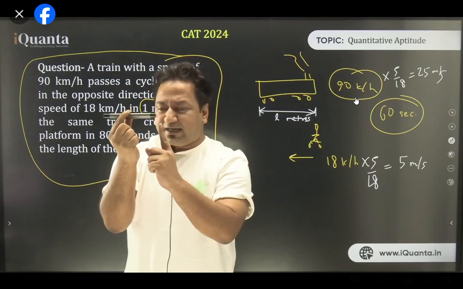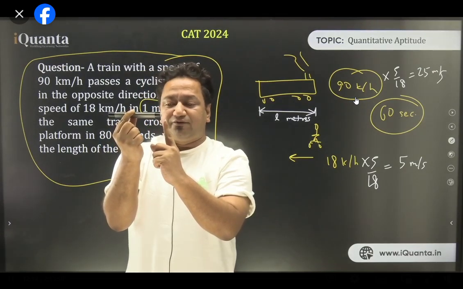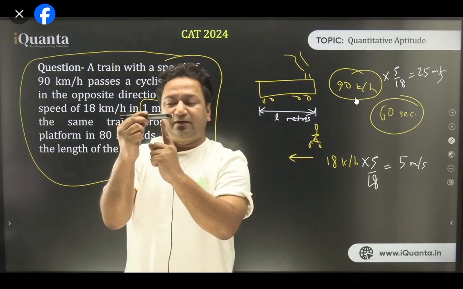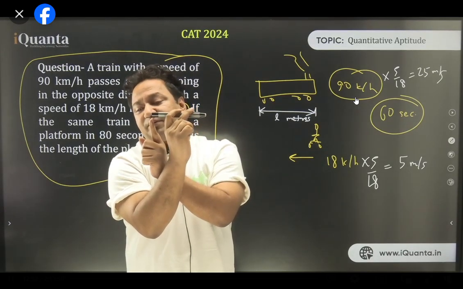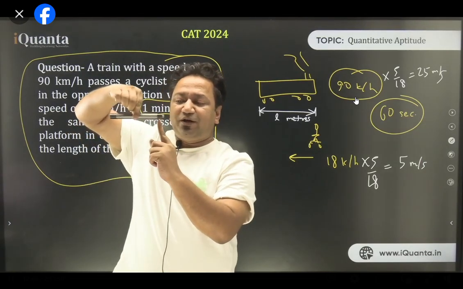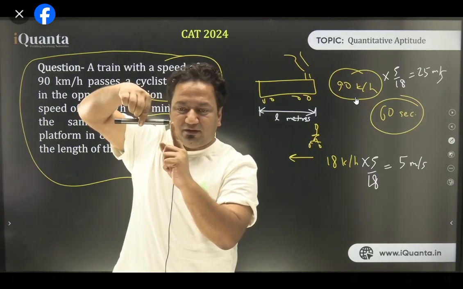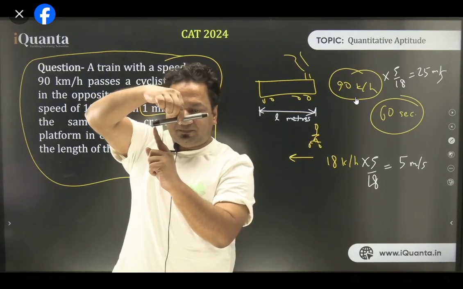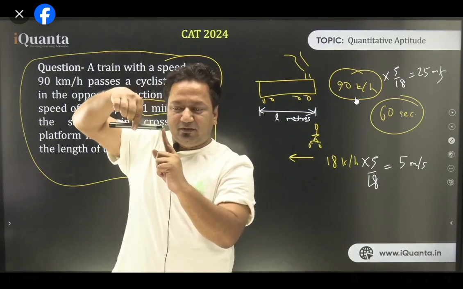Yes or no? I'll come to 5 by 18. First of all, understand this. This is the moment at which the train will start crossing the cyclist. And it'll go on like this. And the moment the rear end of the marker is parallel to the tip of my finger, it has crossed the cyclist. So from this point to this point, how much has the train traveled? From the point when the cyclist was at the front end of the train to the point where the cyclist is at the rear end, it has traveled the length of the train. Is that clear, everyone? Those who could not get it, see, I'm doing it again. From here to here.